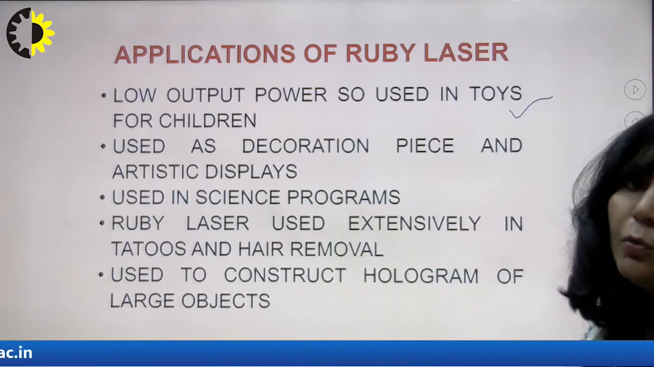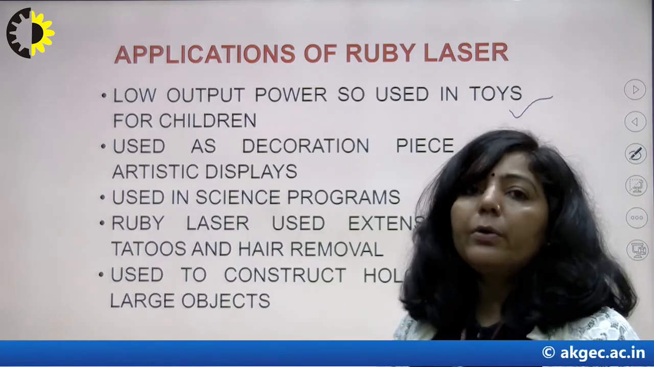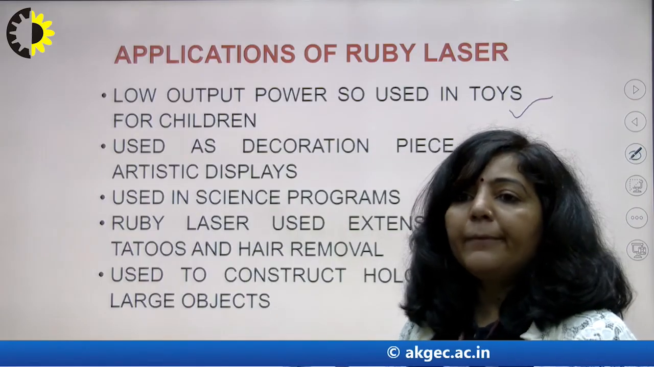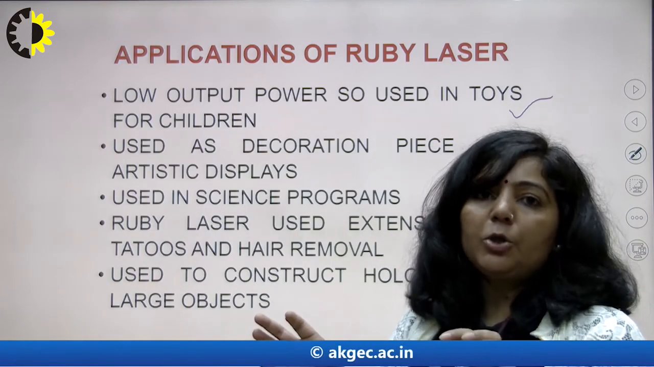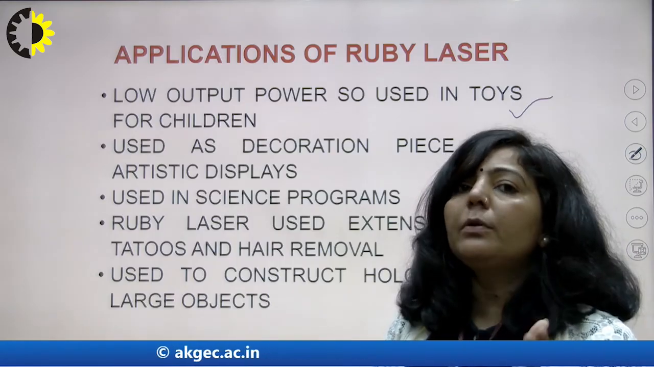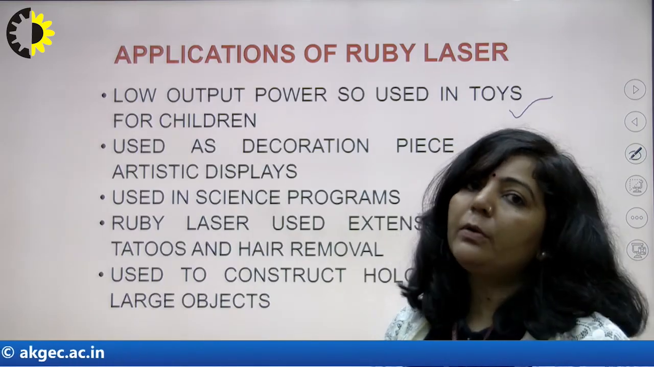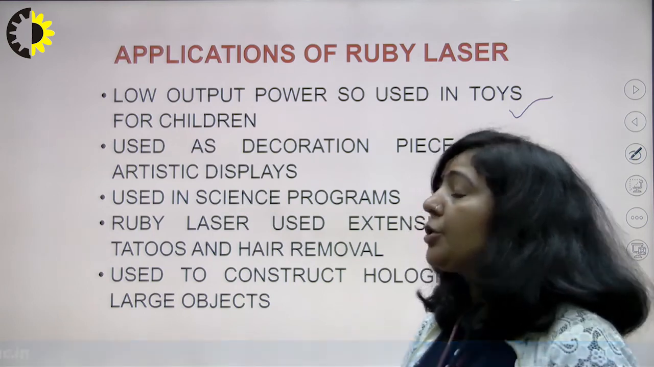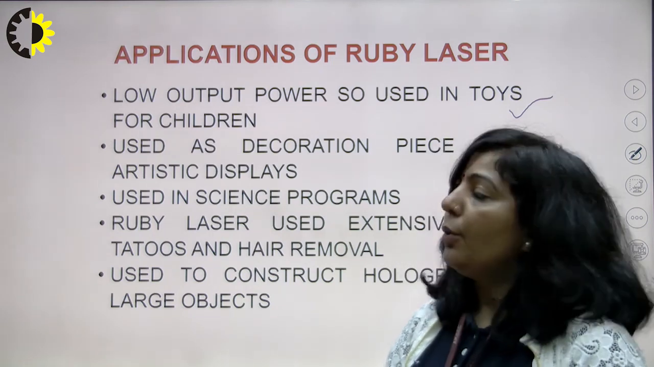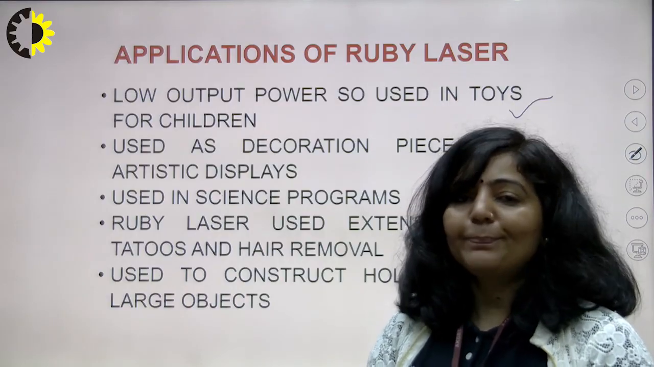Ruby laser is also used for the construction and reconstruction of holograms. As you know, holography is 3-dimensional photography, where we can get a 3D image of a 3D object. In an ordinary photograph, you have a 2D image of a 3D object, whereas in a hologram, we get a 3D image of a 3D object. So for the construction of holograms and for the reconstruction of those holograms, ruby laser is used. So these are a few applications of ruby laser. Thank you so much.